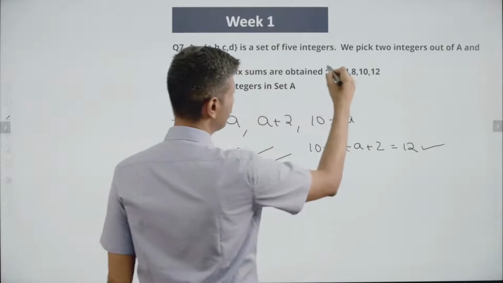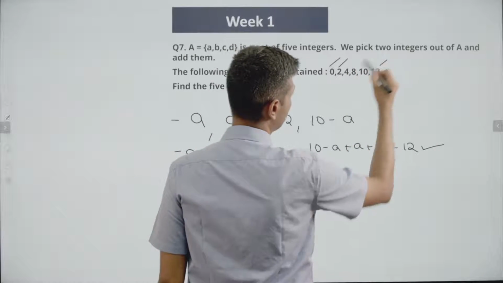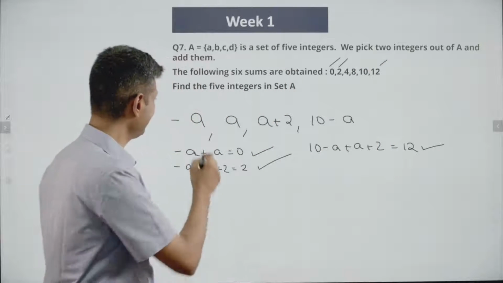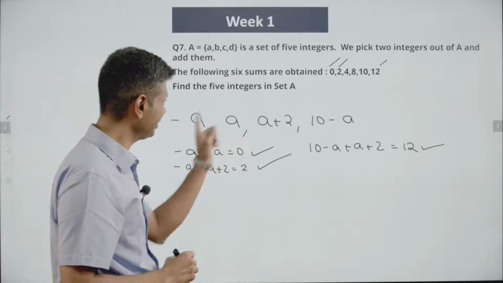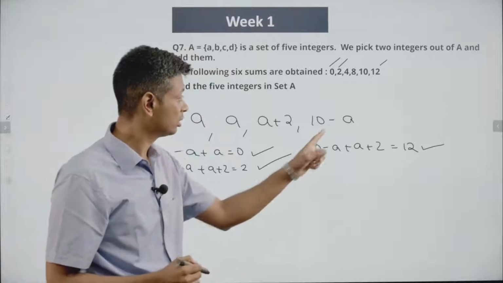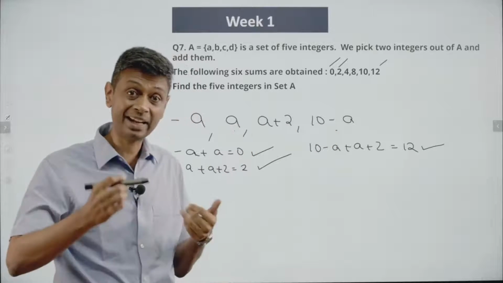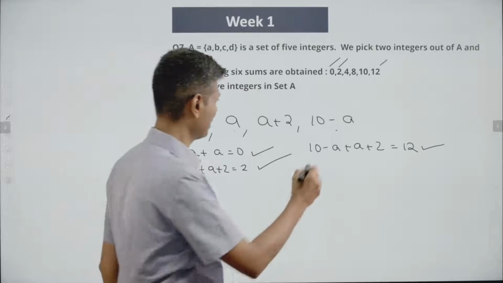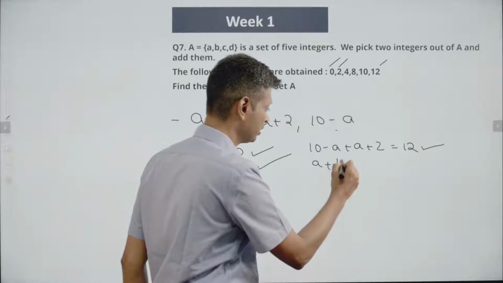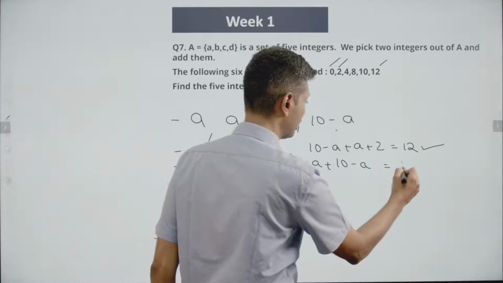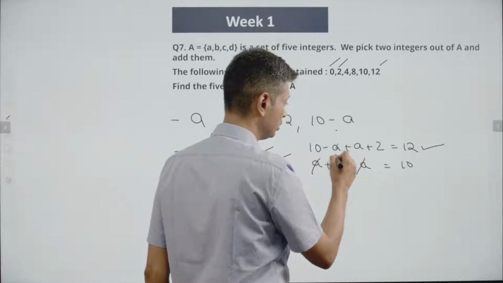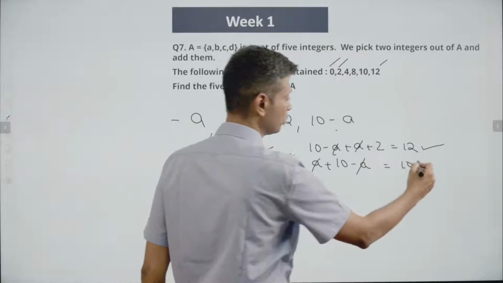Got this also. So map this, map this, map this. Think about it. These two add up to give the smallest. These two add up to give the second smallest. These two add up to give the largest. This and this will be the second largest. Let me find that also. A plus 10 minus A is 10. Yeah, A minus A is 0. These two 0, 10 remains. That's also I have got.